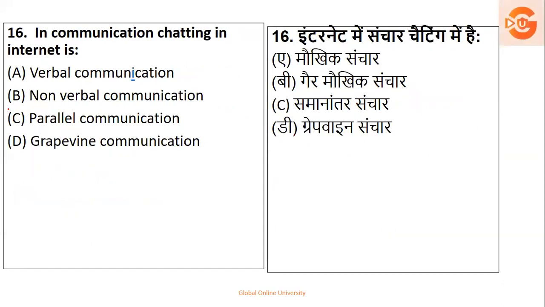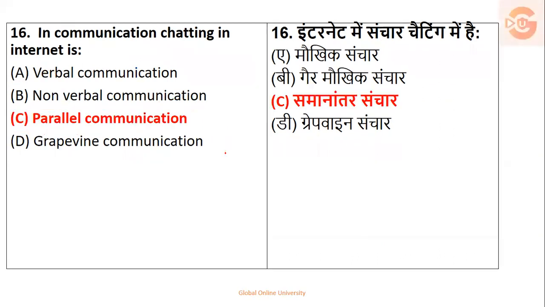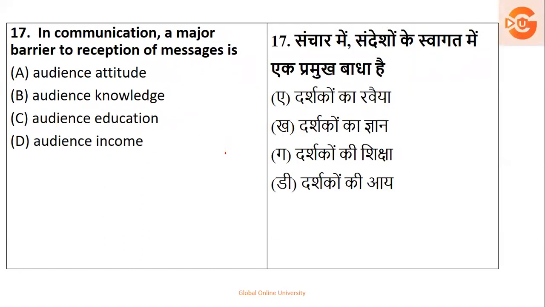Next, in communication, chatting on internet is called as what? Is it verbal? No. Is it non-verbal? No. Is it grapevine? No. So the option left is what? It is called as parallel communication. Okay, which goes in a parallel form. Chatting in internet is a parallel communication. So the right answer is option number C.